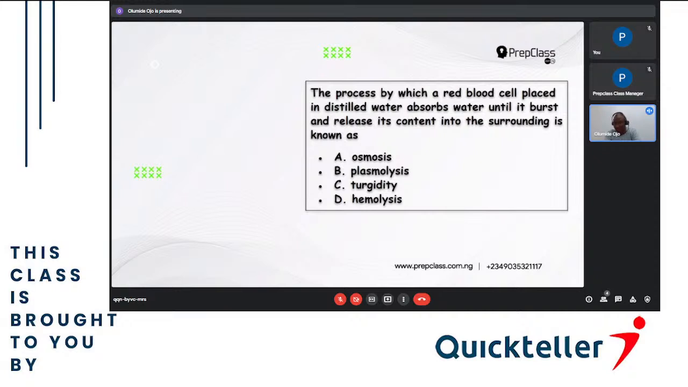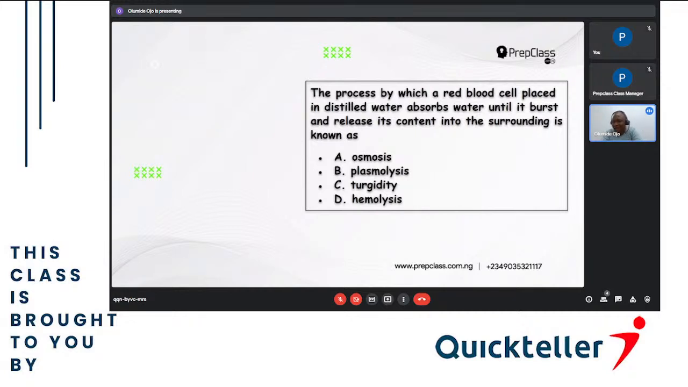Then we have a hypotonic solution, a solution whereby the surrounding has less concentration compared to the cell. So since the cell has higher concentration than the surrounding, water from the surrounding will move into the cell. So this now happened here. They said the process by which a red blood cell is placed in distilled water. If it is placed in distilled water, that means the distilled water is a hypotonic solution. That means the concentration of the cell is bigger than the concentration of the solution.